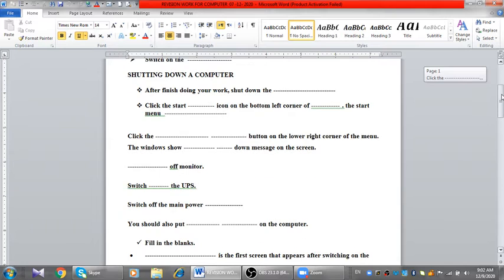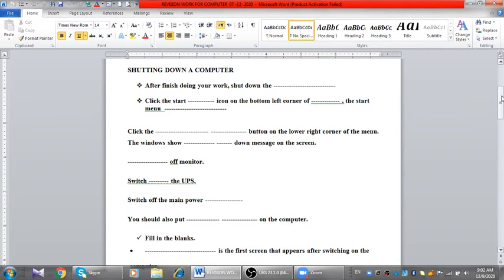The next is shutdown. How will you do the shutdown? After finishing your work, shut down the computer.